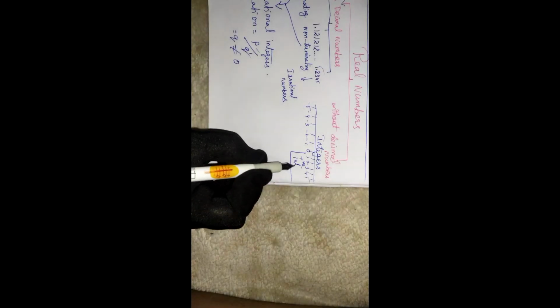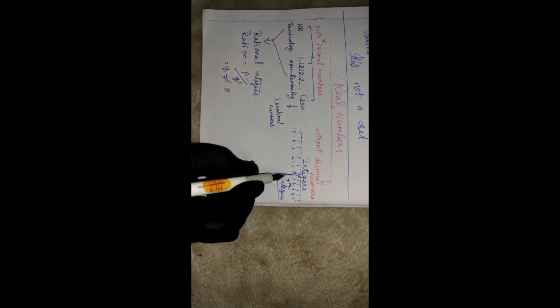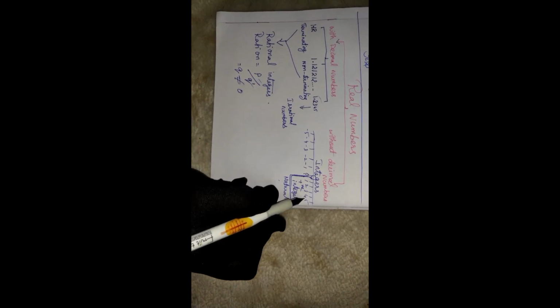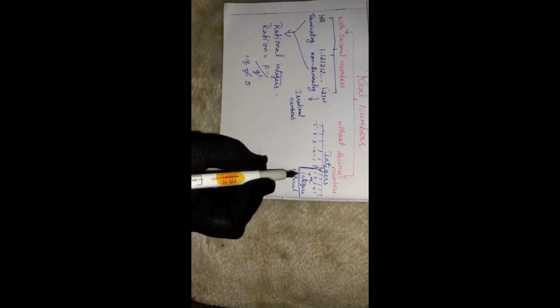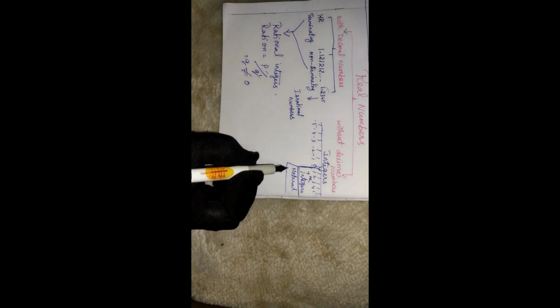After 0 we call these positive integers, and from 1 onwards all the numbers we call natural numbers. From 1, 2, 3, 4, 5, 6, 7, 8 we call positive integers, and it's infinite, right? Then we call them natural numbers.